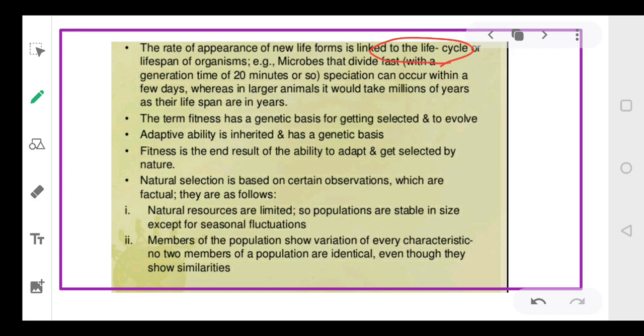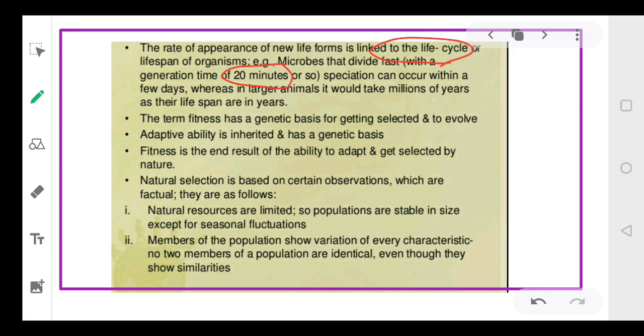Means how many new organisms one organism will produce will depend upon how much time it will live on the surface of the earth. Right? The one whose life span is longer will result in the birth of a large number of organisms. Just for example, microorganisms divide every 20 minutes.